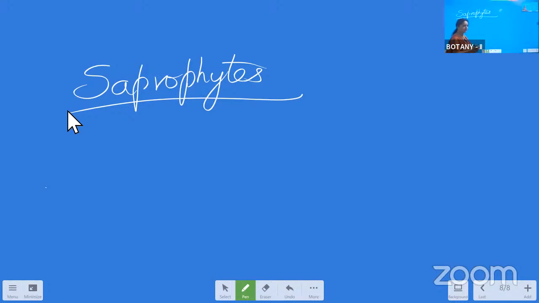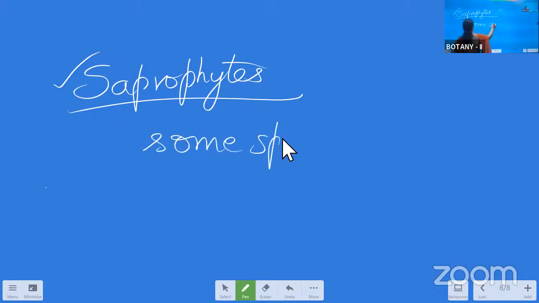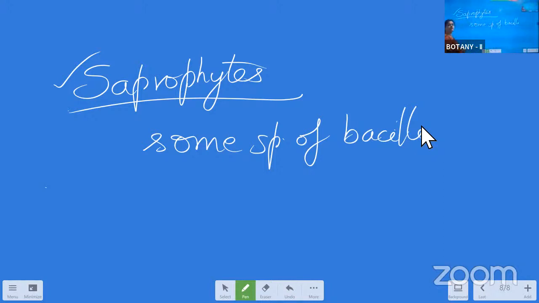It gives some odd smell. So after spoiling of the body, that action occurs only with these saprophytic bacteria. You can write it as some species of bacilli are saprophytic organisms. That's it. Because without this, we cannot live. Okay. So this is the one.